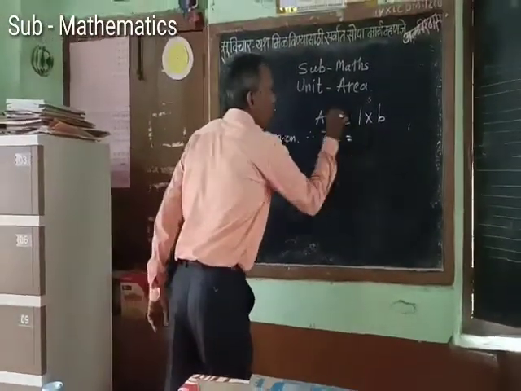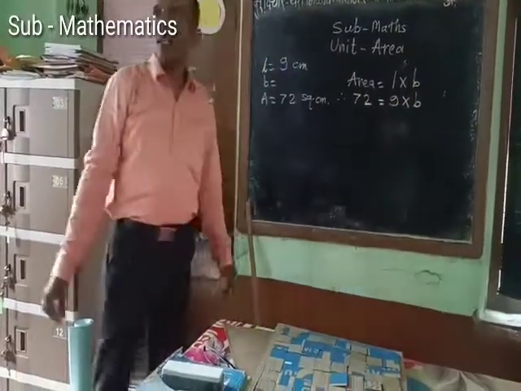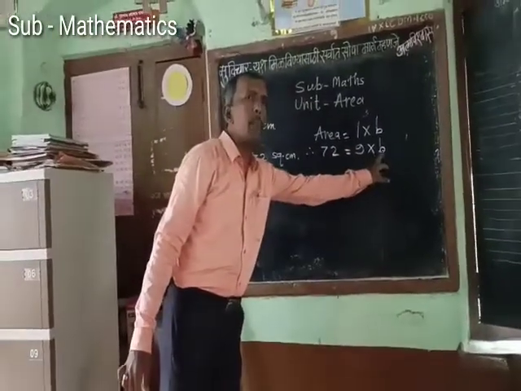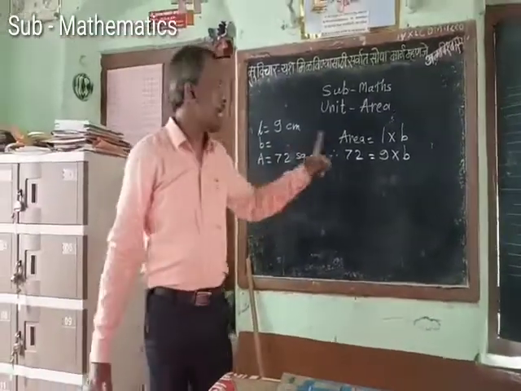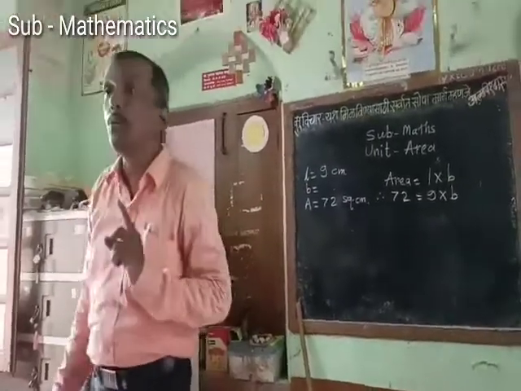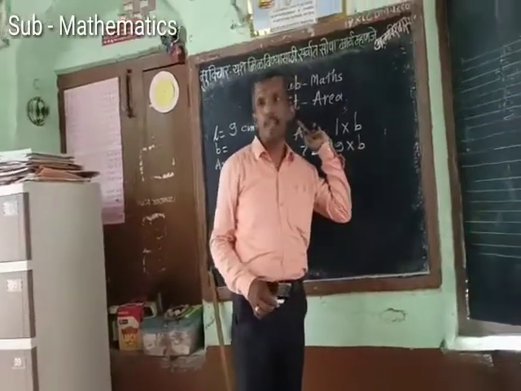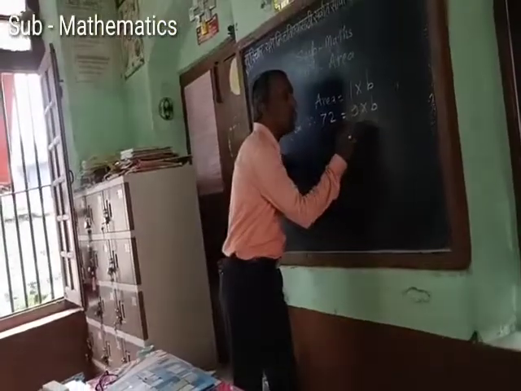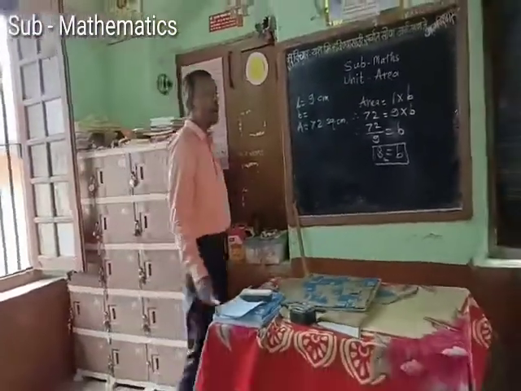So 72 is equal to length 9 and breadth, which is not given. We have to find it. 9 multiplied by b is equal to 72. Then what is b? That is 72 divided by 9. 9 8s are 72. So b is equal to 8. So this is about area.